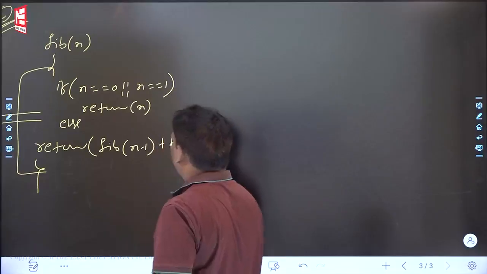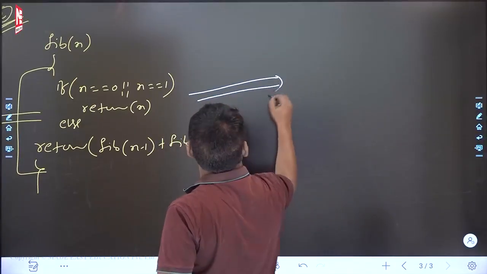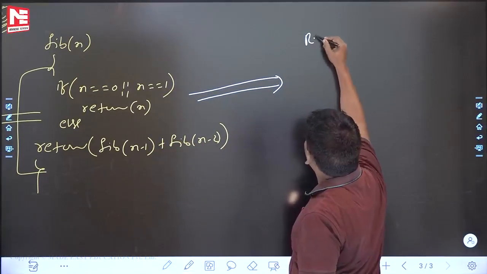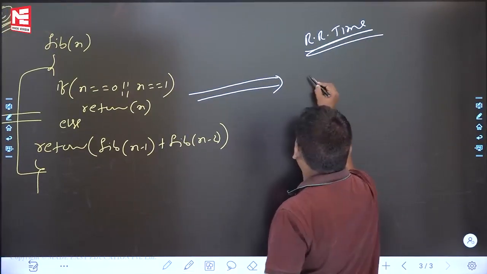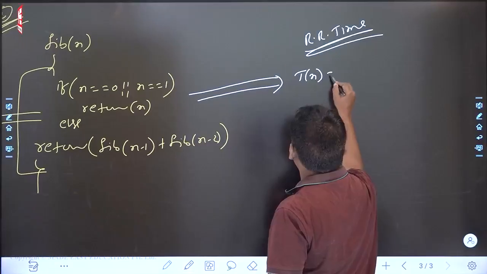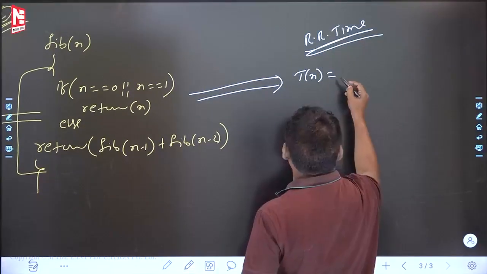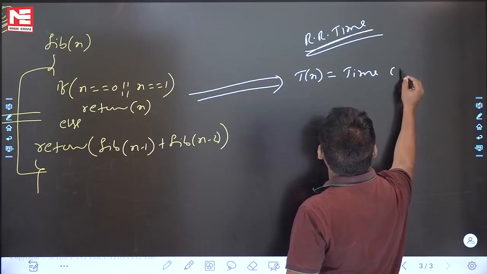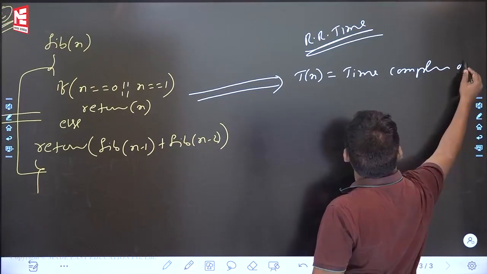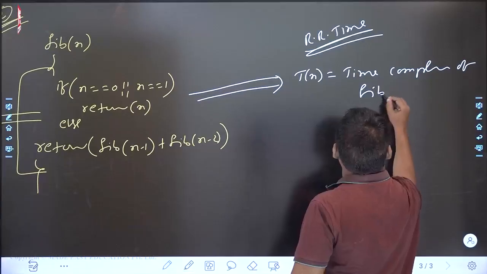See the answer, everyone. Recurrence relation for time. I am writing the recurrence relation for time now. Tn is equal to the time complexity of Fibonacci of n.